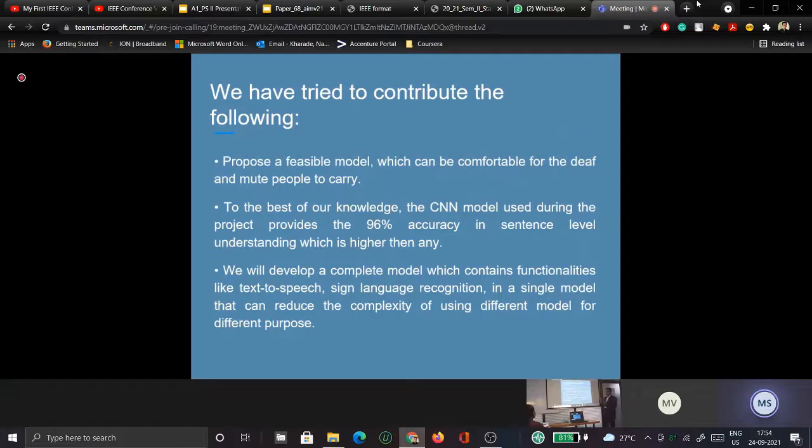So by the research, we have tried to cover three main prospects. The first one is to create a feasible model, because if it is feasible, then only the deaf and mute people will be able to carry it. The second is the accuracy. If it has higher accuracy, then only the people will be able to trust this model. From our research, we have got an accuracy of 96%, which is higher than any existing model. We have developed this model as a single model that will reduce the complexity.